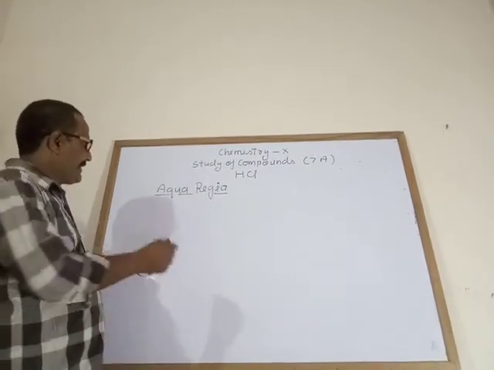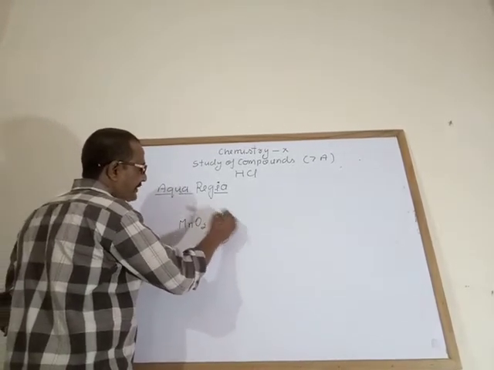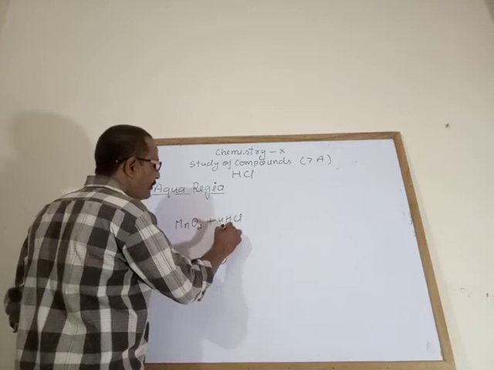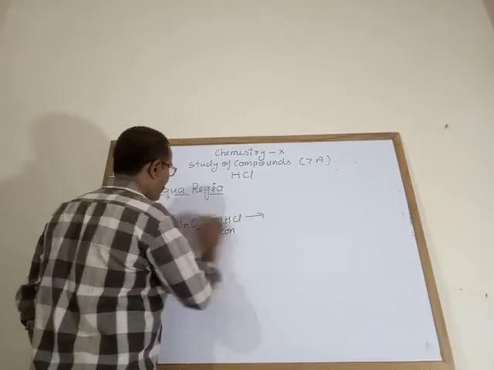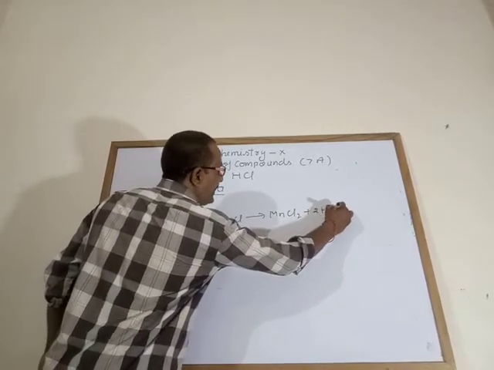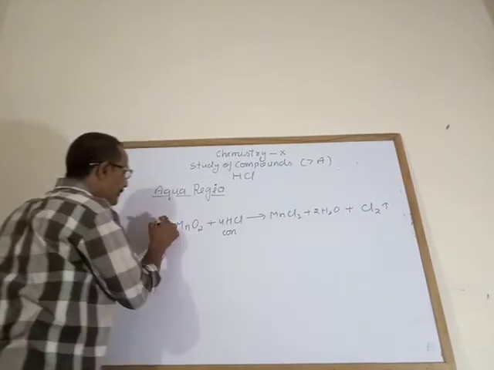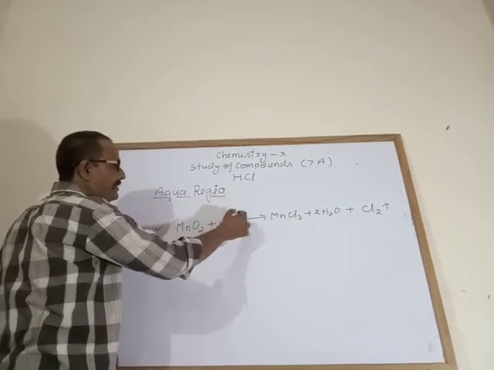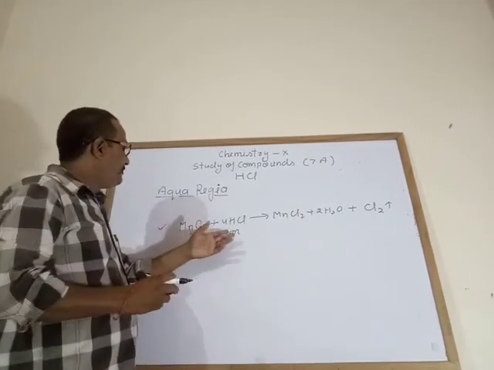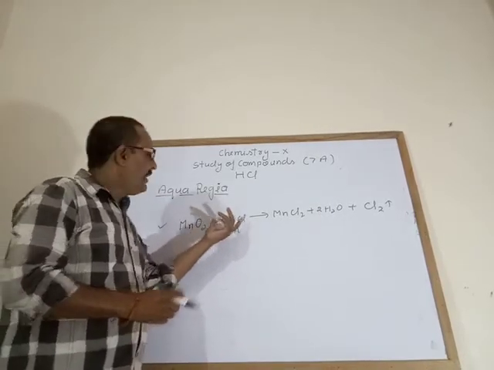Before that, I had explained what happens when an oxidizing agent like manganese dioxide reacts with concentrated hydrochloric acid. You know that it forms manganese chloride, water and a yellowish green colored gas, that is chlorine gas. That is one test of hydrogen chloride or hydrochloric acid. How can you identify that this acid contains chlorine, that is hydrochloric acid?